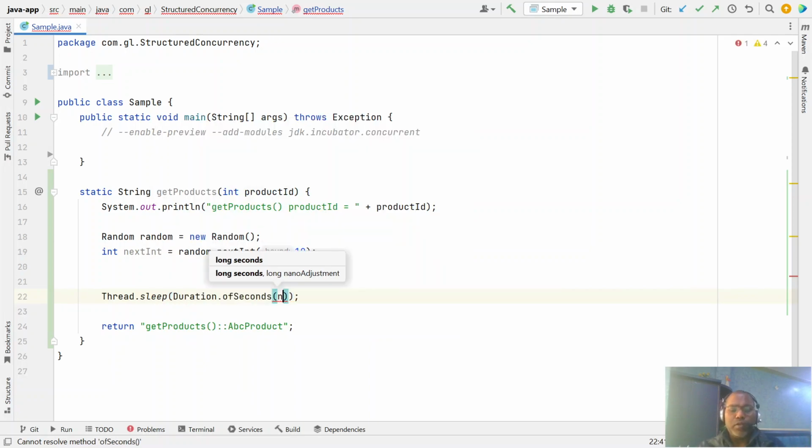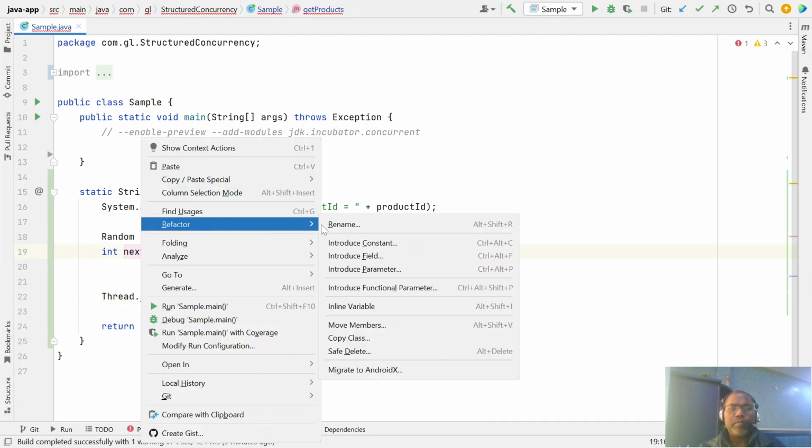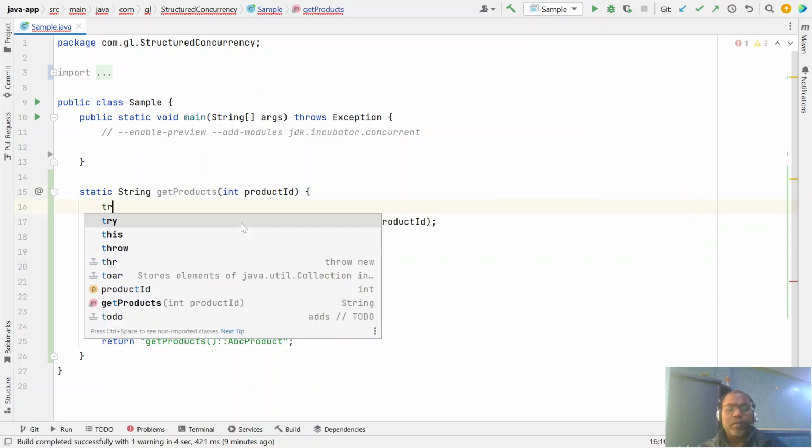Let's say I want whatever nextInt, or you can say times. Wait times, a processing time. Let's say this is the processing time it will take. So this will throw some try catch.